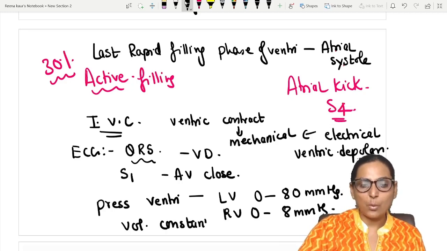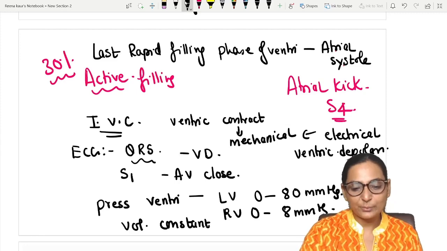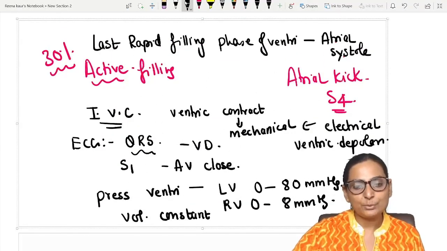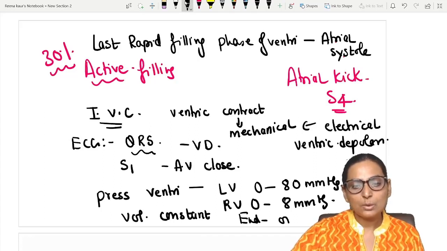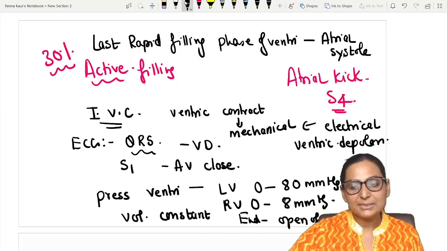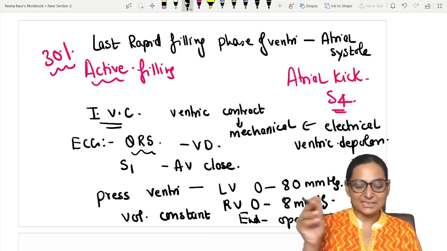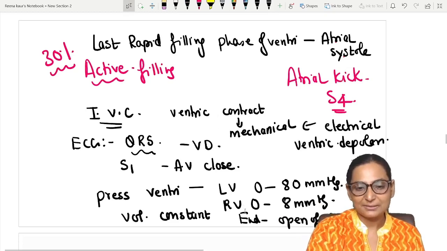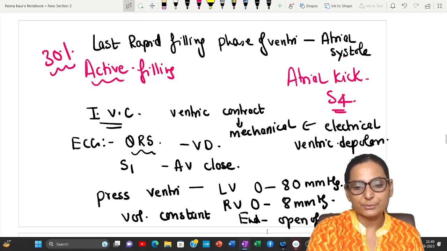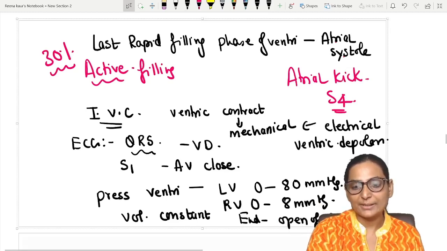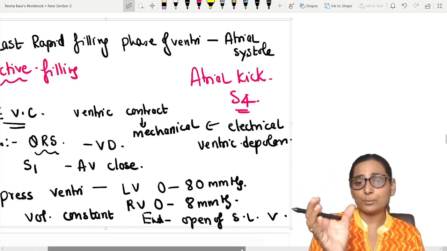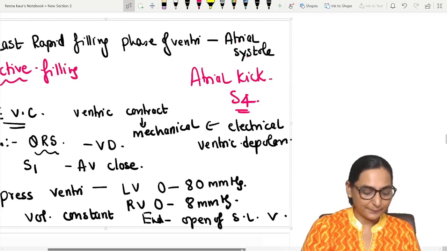The volume will remain constant. And as the pressure rises, this phase comes to an end with the opening of the semilunar valves. So this is the way you are supposed to write the answer when you are asked to write a short note on a particular event.